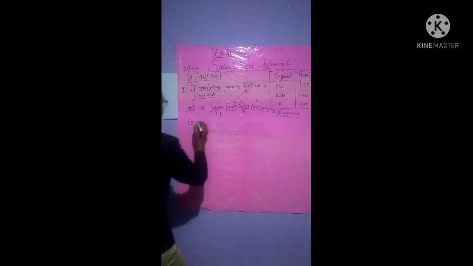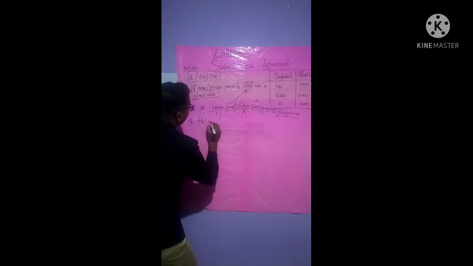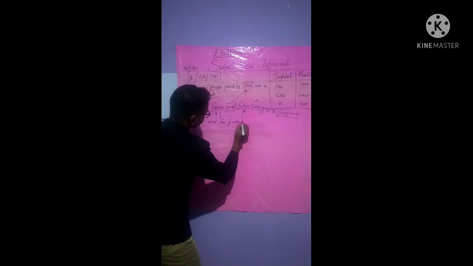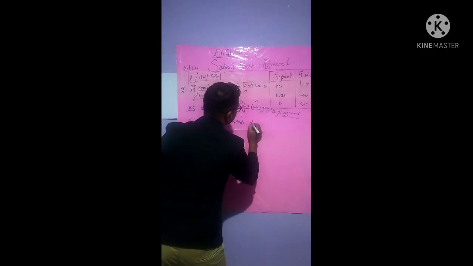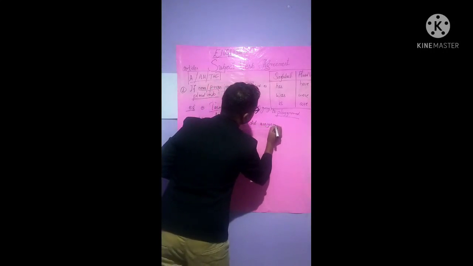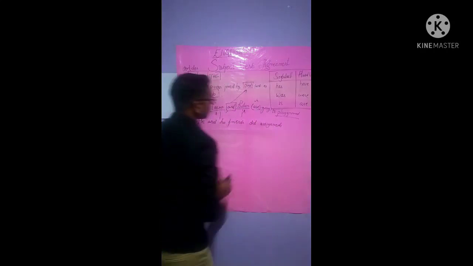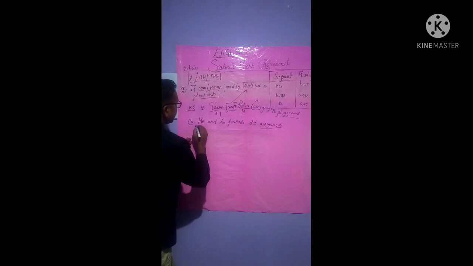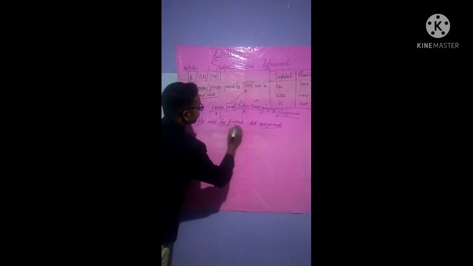Same like the another example we will learn is, see, he and his friends did assignments, all right? What they do? They do assignments, isn't it? Who? He and his friends.